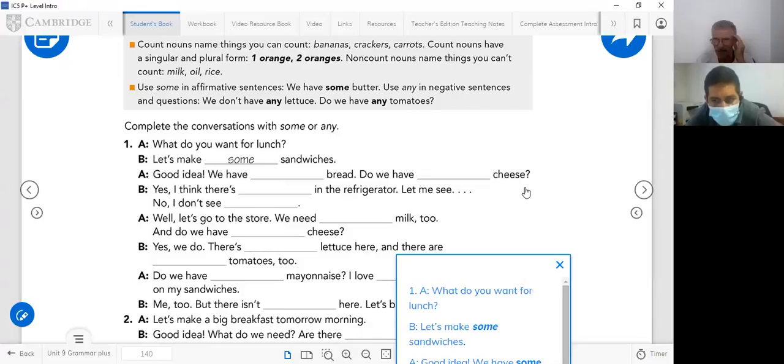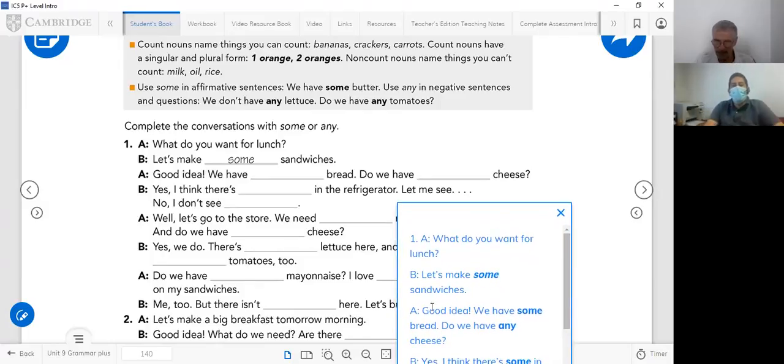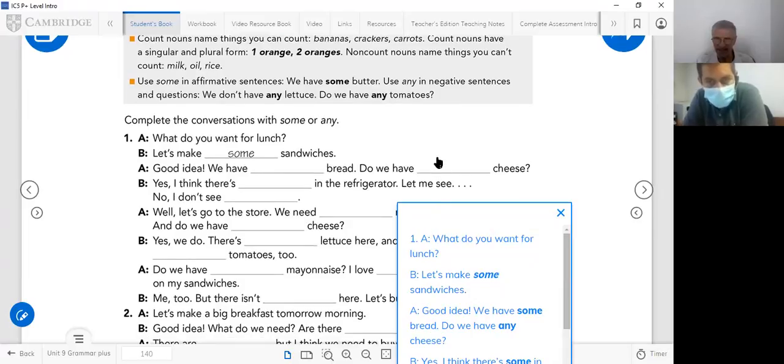No, observe that this is a question. In questions, interrogative sentences, you have to use any. Is it not negative? It's a question. In questions, you have to use any too. Not only negative, but in questions, you have to use any too. So, observe. Let's make some sandwiches. Good idea. We have some bread. Do we have any cheese? Okay. Now, let's continue with the next one.